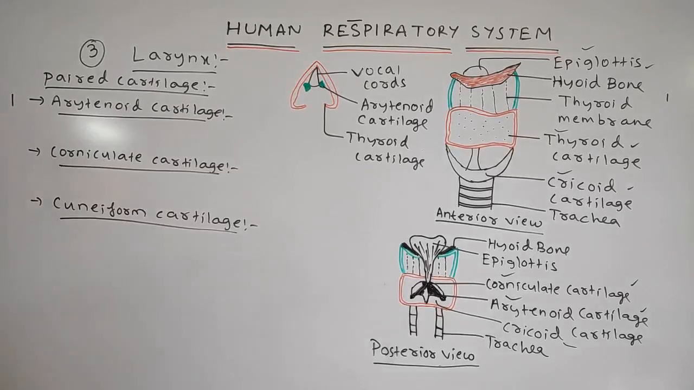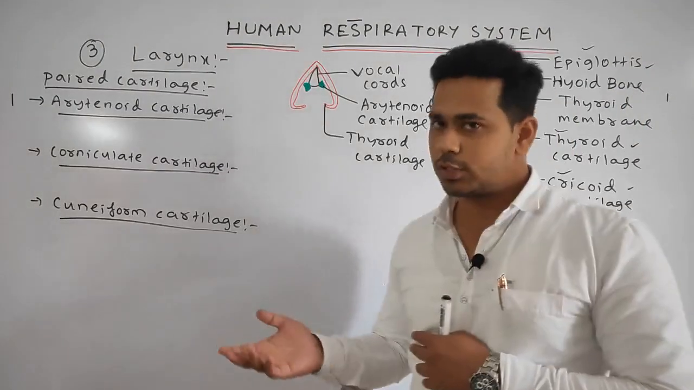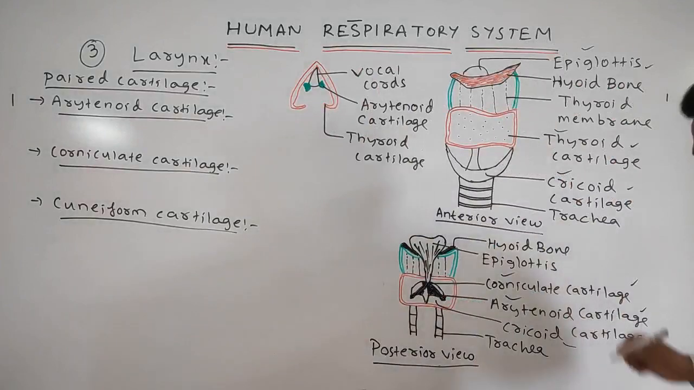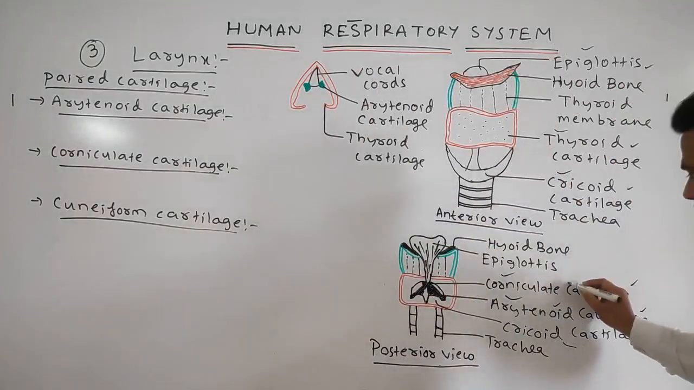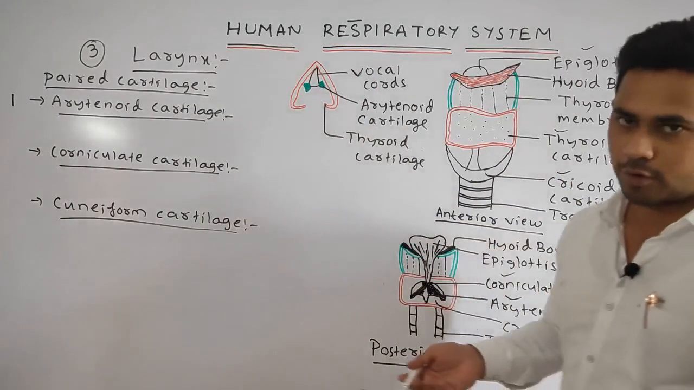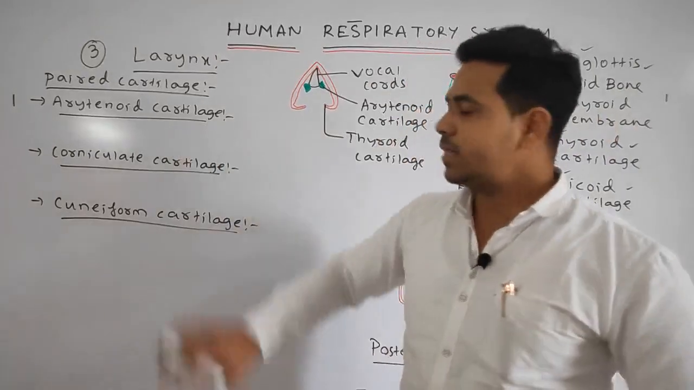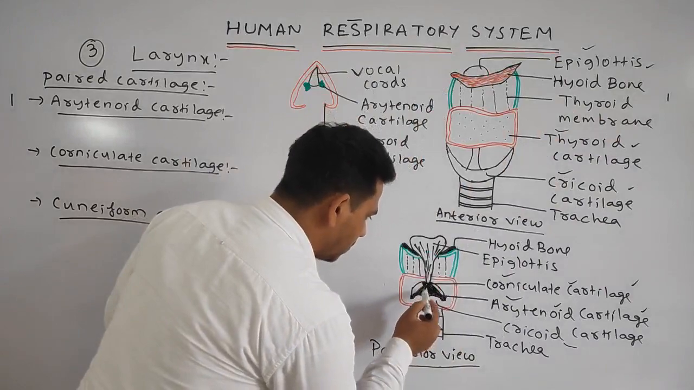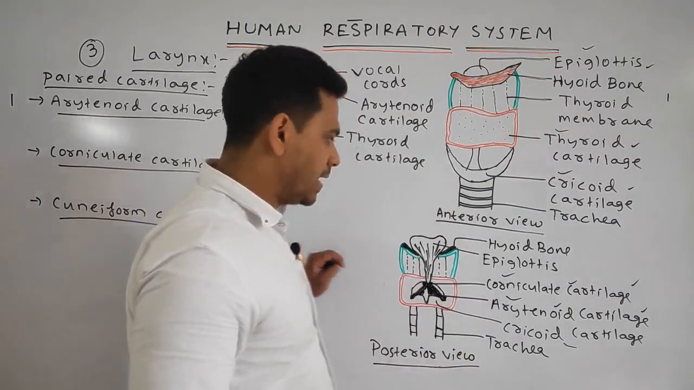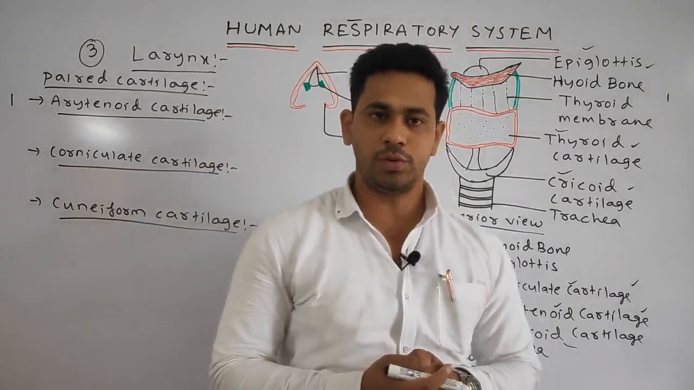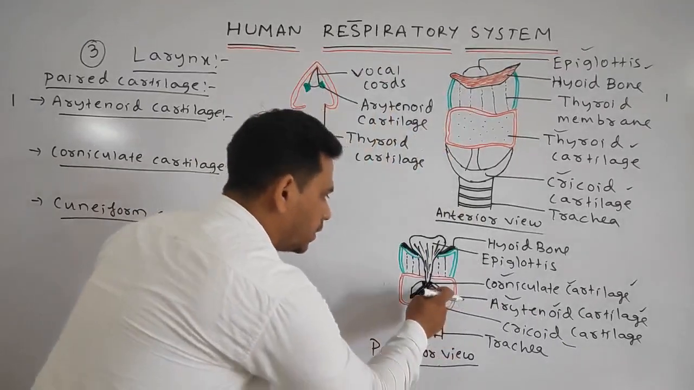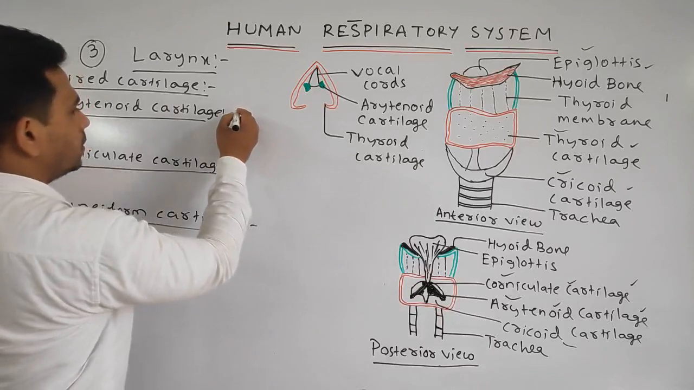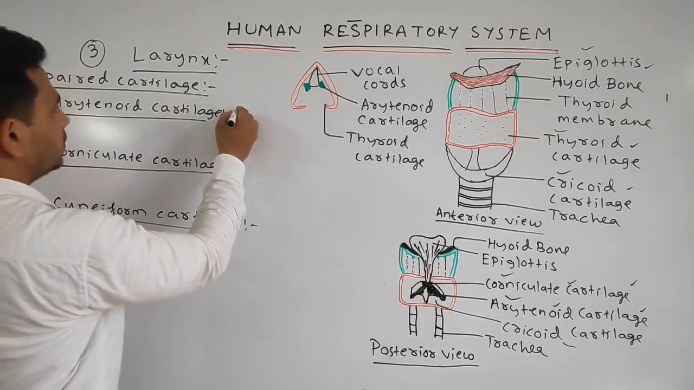Next students, as we first discussed the unpaired cartilage, now we will discuss the paired cartilage, such as first the arytenoid cartilage, then the corniculate cartilage and lastly the cuneiform cartilage. Okay, the arytenoid cartilage. Students, you can see here these are pyramid-like structures which are present above the cricoid cartilage. So we can write our first point. These are the pyramid-like structure cartilage.